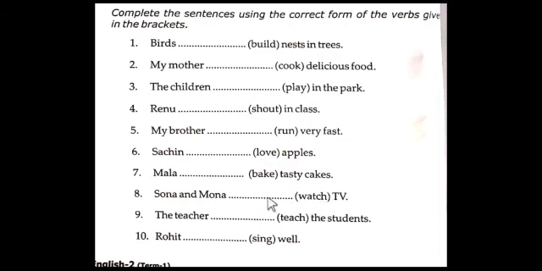Watches? No. Why? Because here Sona and Mona are not in the singular form. So how many persons are there? Tell me. Sona and Mona. There are two persons, no? Two. Is it singular or plural? Can you guess?